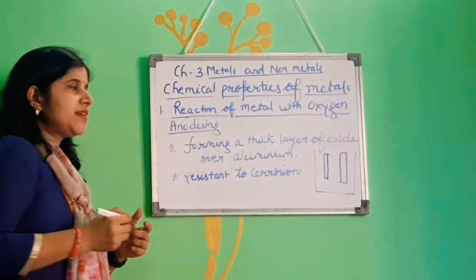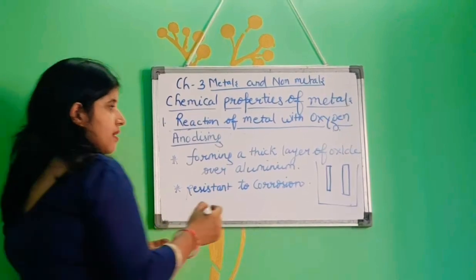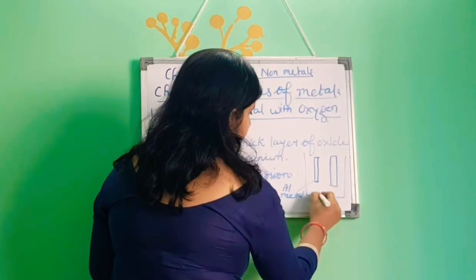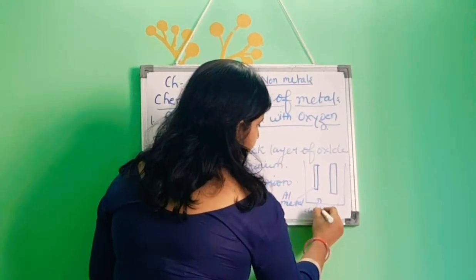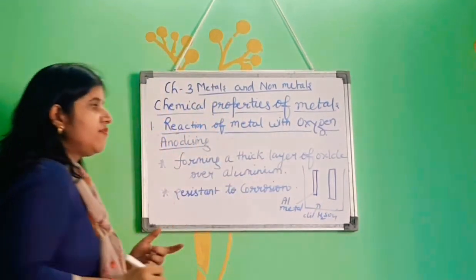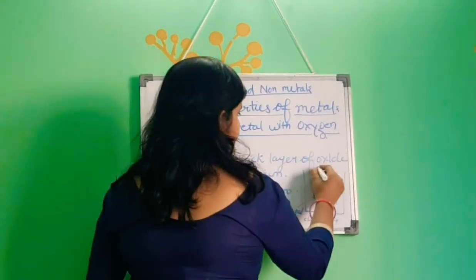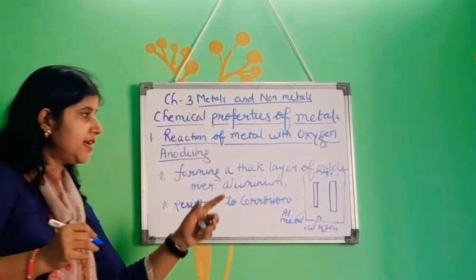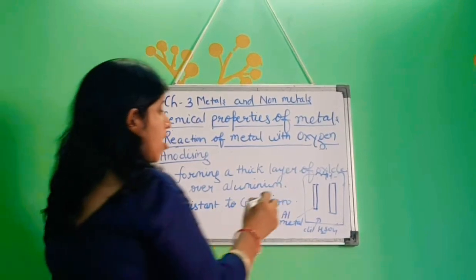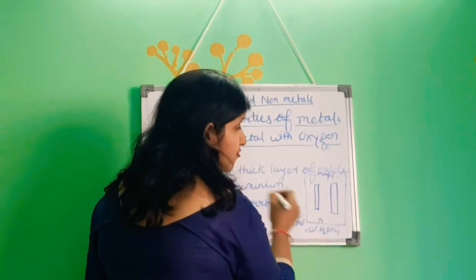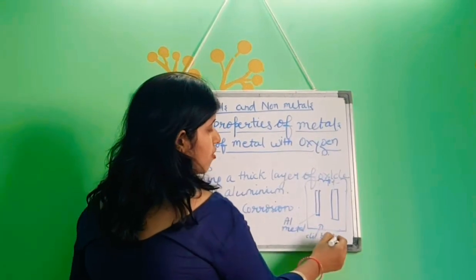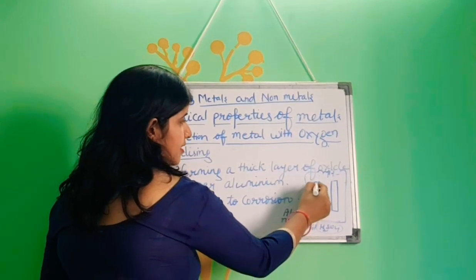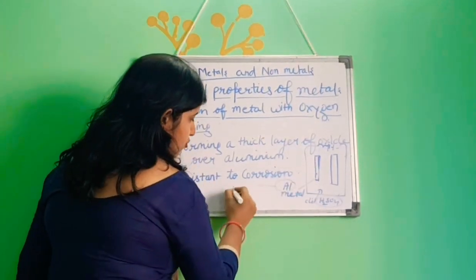In anodizing, we take an aluminium metal sheet and an electrolyte of dilute sulfuric acid. When we complete this electrolytic cell by connecting it with a battery and passing electric current through this circuit, oxygen starts depositing. The oxygen evolves from the sulfuric acid and deposits over this anode, which is made of aluminium.